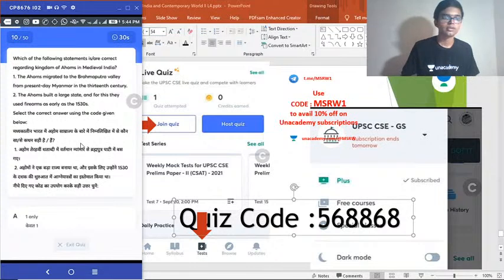Okay. Question number 10. Which of the following statements is or are correct regarding Kingdom of Ahoms in medieval India? 1. The Ahoms migrated to the Brahmaputra Valley from present-day Myanmar in the 13th century. 2. The Ahoms built a large state and for this they used firearms as early as 1530s. Select the correct answer.